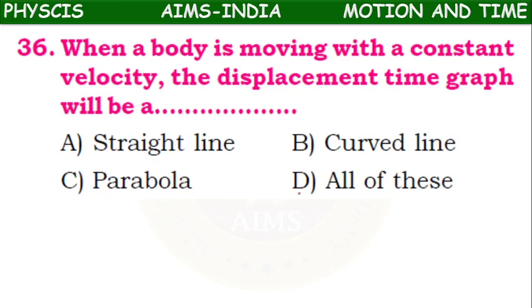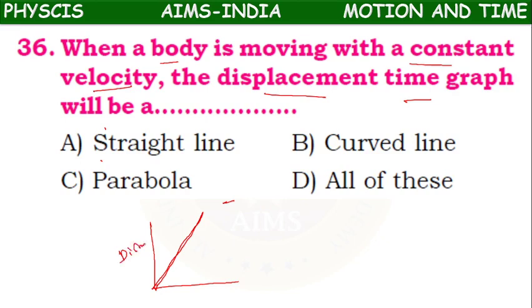So when a body is moving with constant velocity, the displacement time graph will be a straight line passing through the origin.